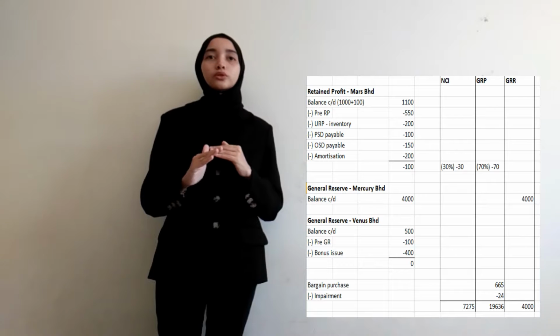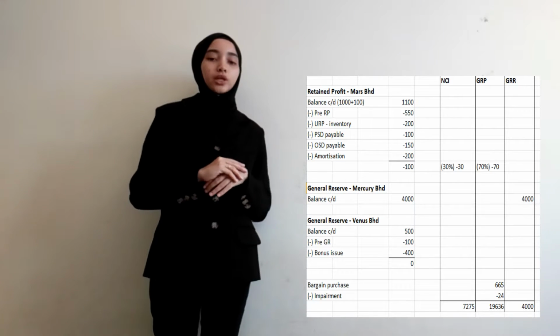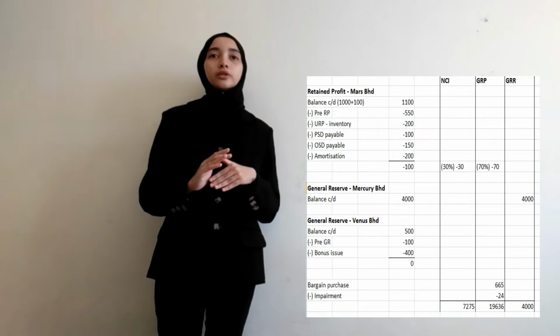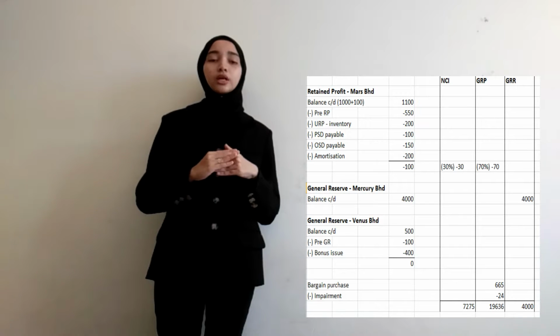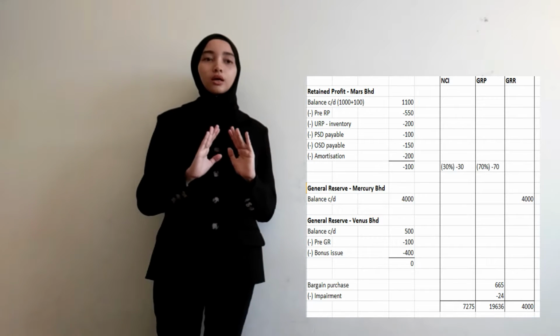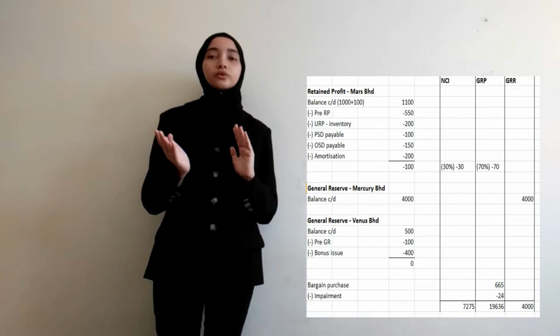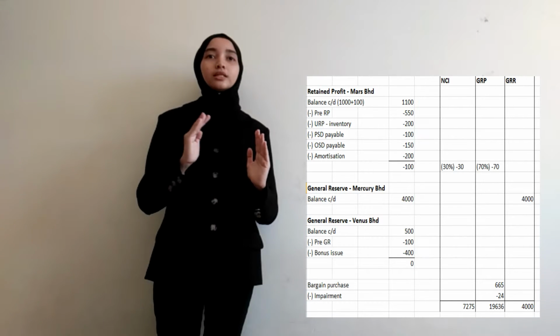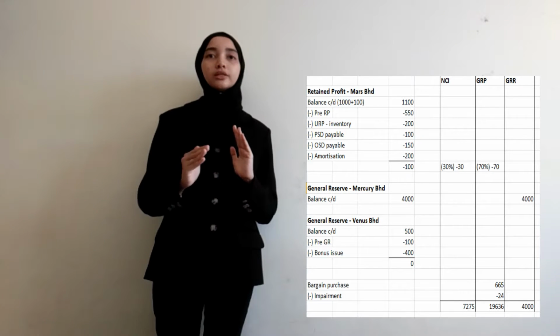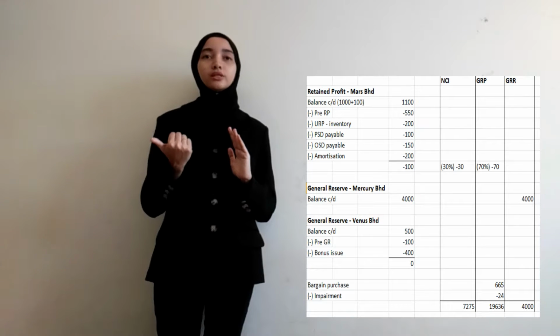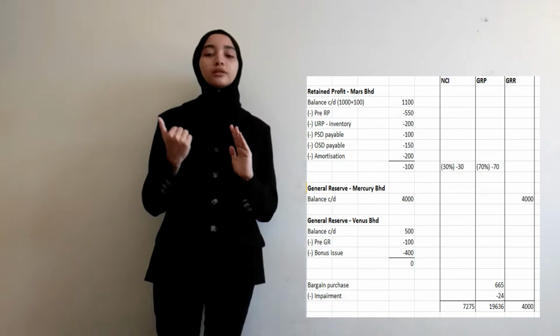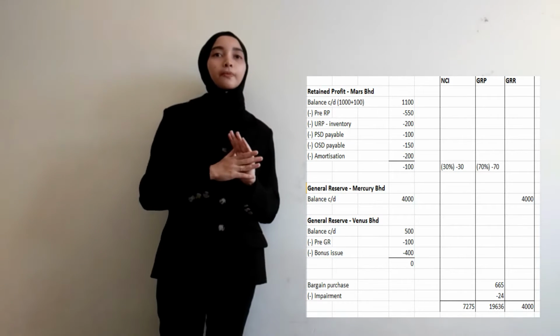We go to general reserve. For general reserve in Mercury Berhad, there will be no changes, so we just take the balance c/d of 4,000 to be in group reserve.